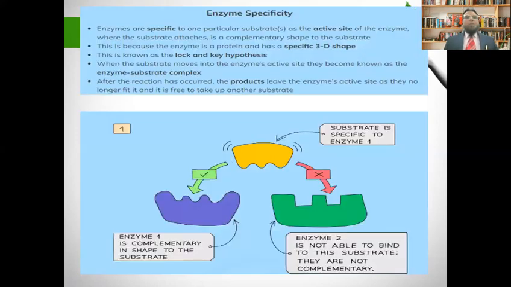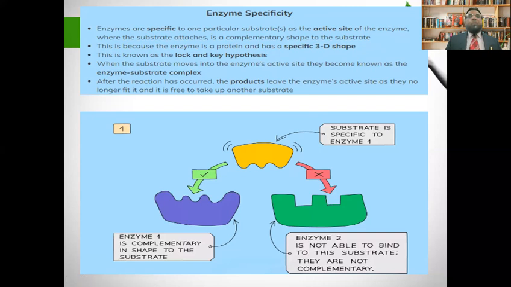Now see enzyme specificity. As I've told you, each enzyme has a specific shape of the active site. So enzymes are specific to one particular substrate, as the active site on the enzyme, where the substrate attaches, has a complementary shape to the substrate. This is because the enzyme is a protein and has a specific 3D shape. This is known as the lock and key hypothesis or model.